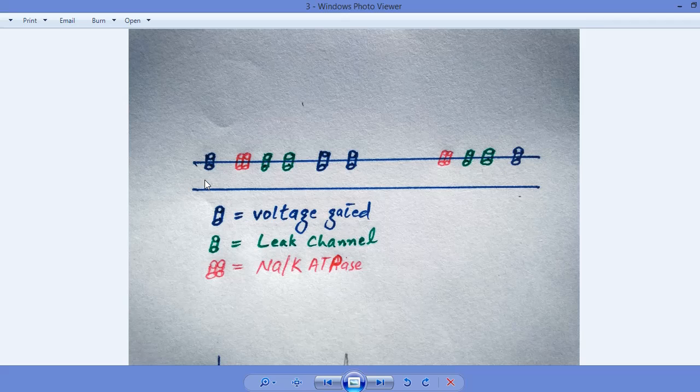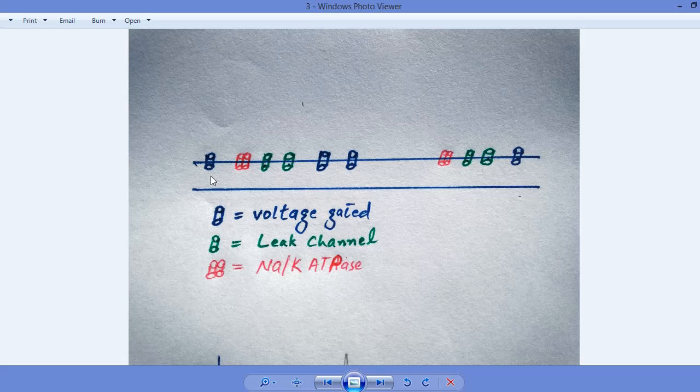The speciality of the voltage gated channel is that it will get open if it comes in contact with a voltage, with a charge, with an electric potential or action potential. So with a stimulus having an intensity greater than or equal to 15 millivolt, what will happen? This voltage gated channel will get open.